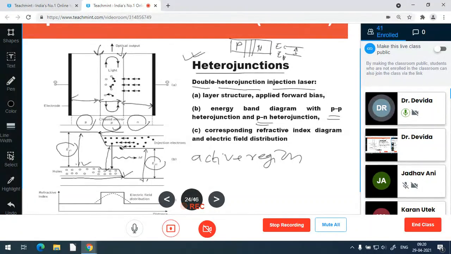Whenever biasing is applied, pumping is there, a large number of charged particles go into a higher energy state, a large number of electron and hole recombinations take place, and a large number of photons are emitted. These photons interact with higher level energy atom structures, and those atoms generate more photons.